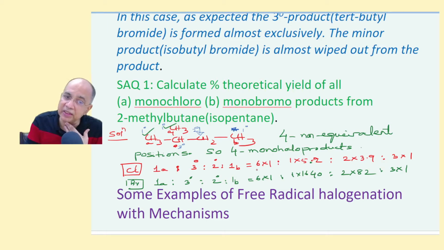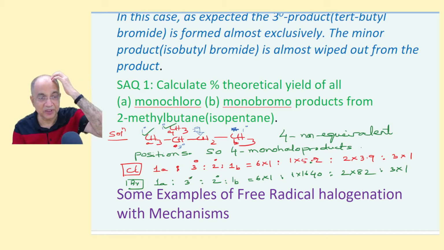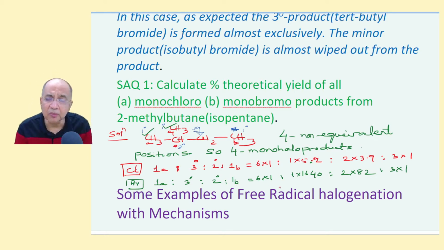Then you have to find out the percentage. Add all this, then 6 by that into 100, then this by total into 100, this by total into 100, and then subtract the sum from 100. You will get the remaining percentage, which is what we call 1-chloro-3-methylbutane. Similarly, bromination percentage will be completely different.